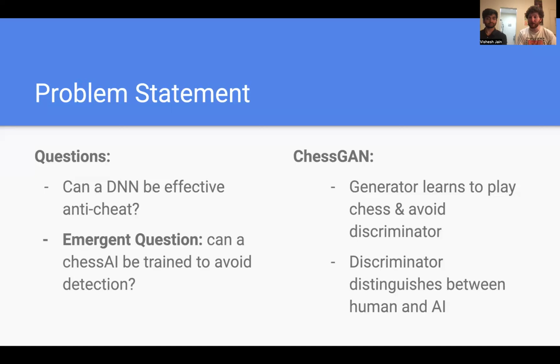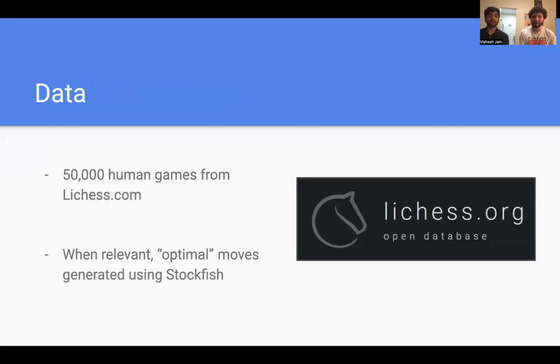So we created a generator, which learns to play chess and avoid the discriminator, and a discriminator, which distinguishes between human and AI moves. So for the data, we took it from Lichess's open database, where we took 50,000 human games that also came with the boards, the moves, as well as the optimal moves generated using Stockfish, which is a very common chess AI.